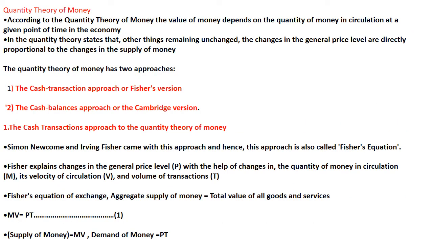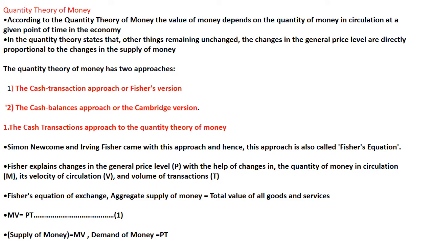So the first topic of this unit is quantity theory of money. Last video we discussed about different theories of demand for money: Cambridge approach, classical approach or Fisher's approach and Keynesian approach. Those who didn't visit that video, please go through it, you will get the concepts clear.